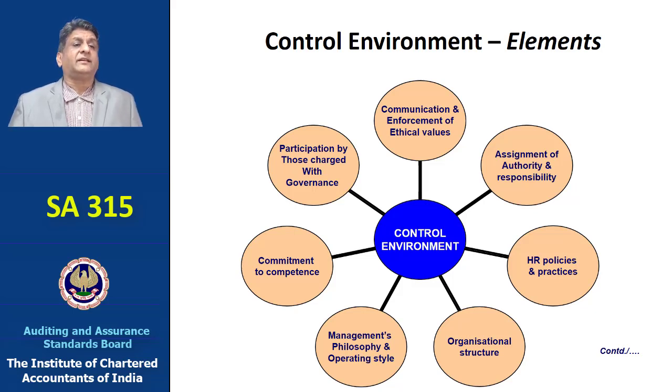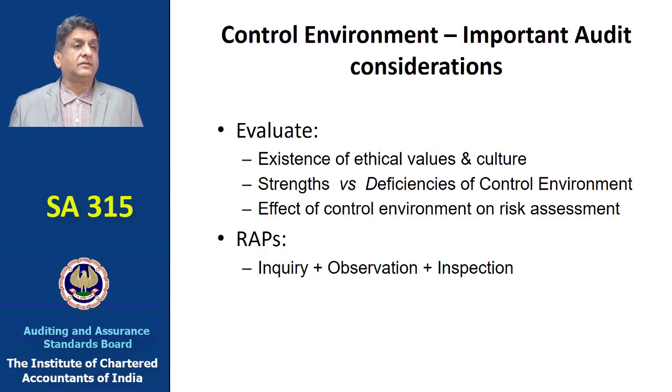One is the communication and enforcement of ethical values is key to internal control, the assignment of authority and responsibility, the HR policies and practices in place, the organizational structure, the management's philosophy and operating style, the commitment to competence and active participation of those charged with governance. So we need to evaluate the existence of ethical values vis-a-vis the culture, the strengths versus the deficiencies of the control environment, and the effect of the control environment on the risk assessment.